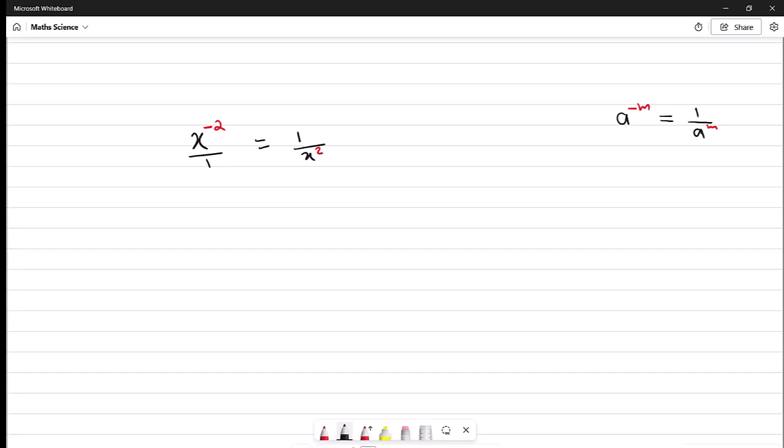Okay, now let's take another example. We have 3 to the power of negative 2. We are going to apply the same thing. To make it a positive, we just flip this. So it can be rewritten as 3 over 1 raised to power minus 2, and then this just becomes 1 over 3 squared, and then 3 squared is just 9. So this just becomes 1 over 9, and here's your answer.